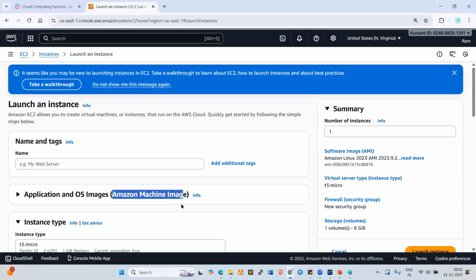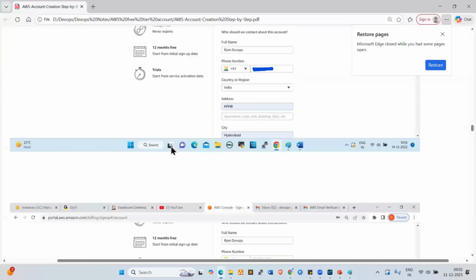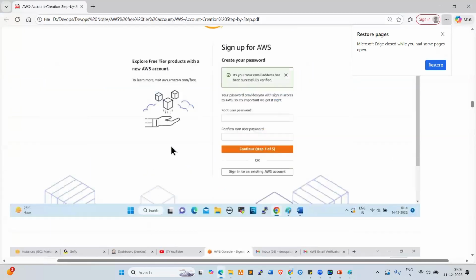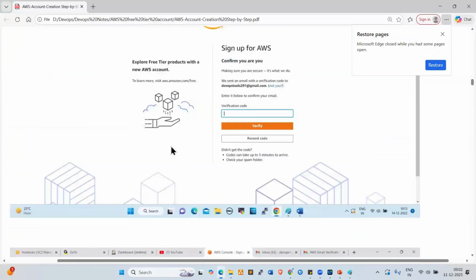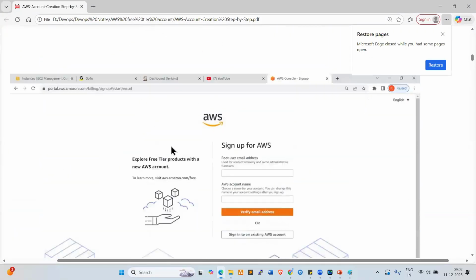I will provide you documentation, one document every day. You will also get the recording, right? So tomorrow onwards, you need to practice. This document, the AWS account creation document, I'll share with you. I have uploaded it into Google Drive. Everyone download that. You will get the path to download it, and our admin will guide you on how to download this. You can go through the document and create the account today. Tomorrow onwards you need to practice.